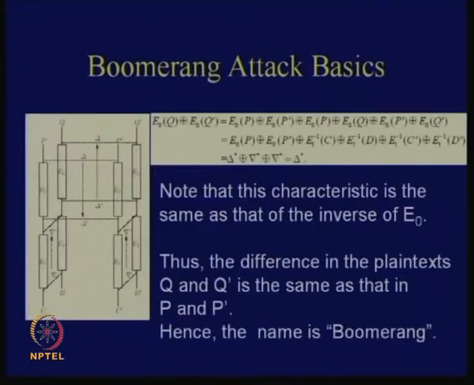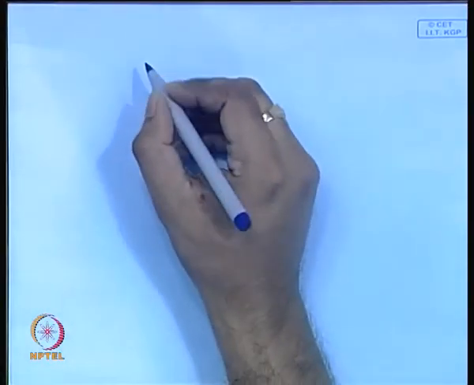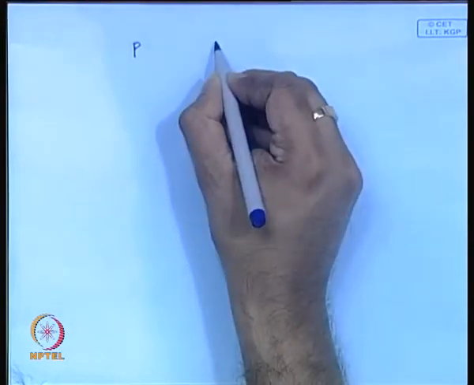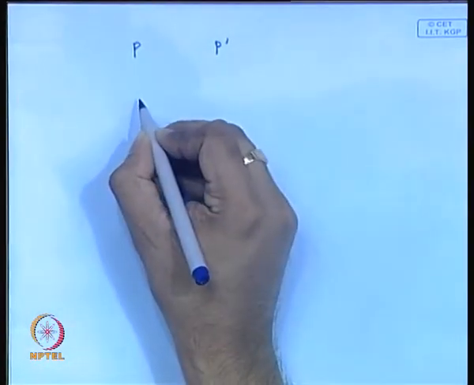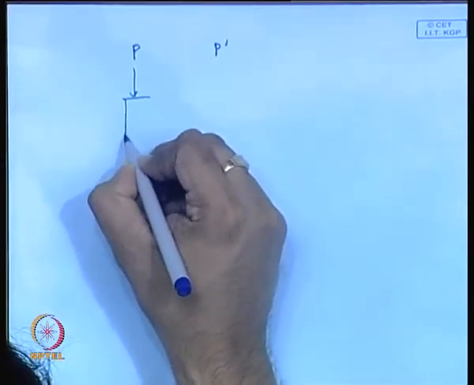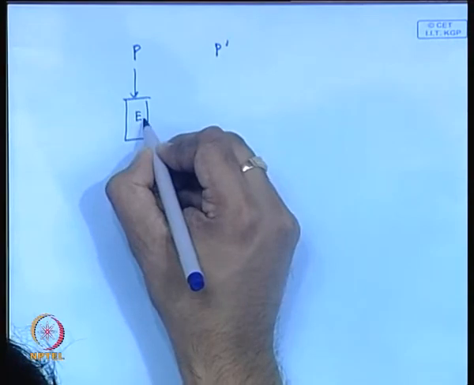So what you do after this is that you start observing something like this. Now the same diagram you can observe by splitting E into 2 parts, E0 and E1, and also for the entire quartet. So now you come to this diagram. You see P and P dash, and you observe by breaking up the cipher E into 2 components.